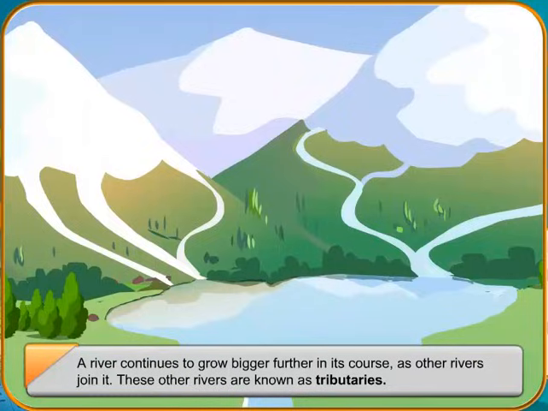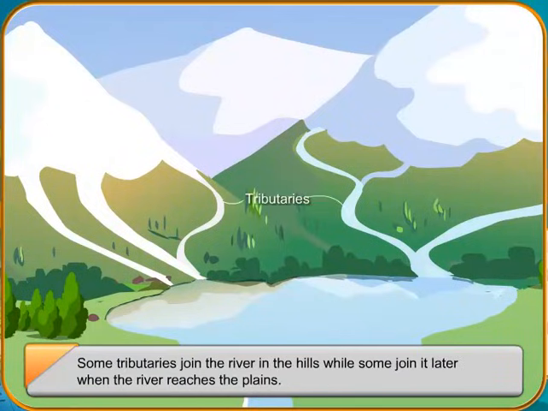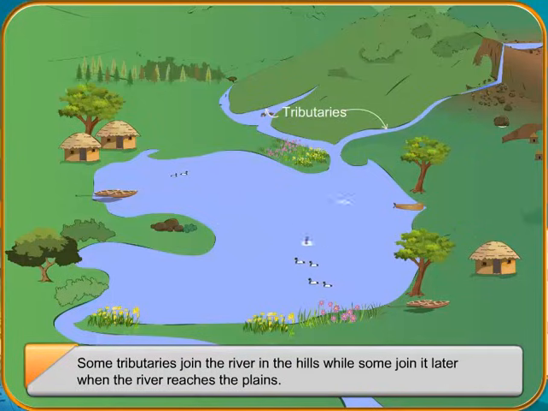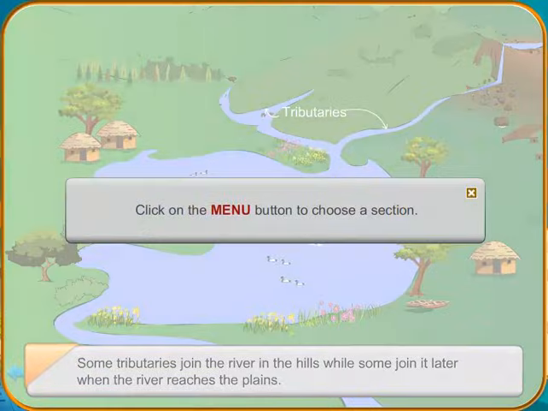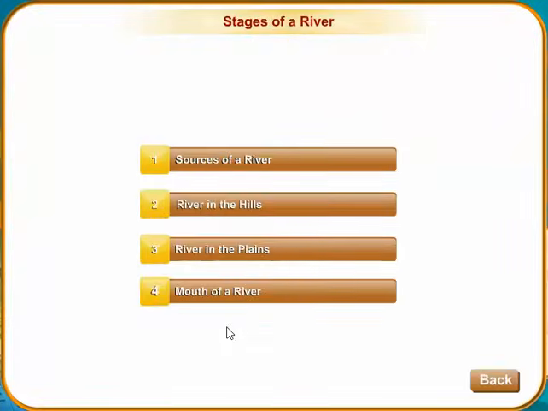The river now flows down the plains slowly as the plains are flat. In the plains, the river is heavy with the mud and sand that it has carried on its journey down the mountains and through the plains. Fine soil brought down the mountains by a river is called silt.